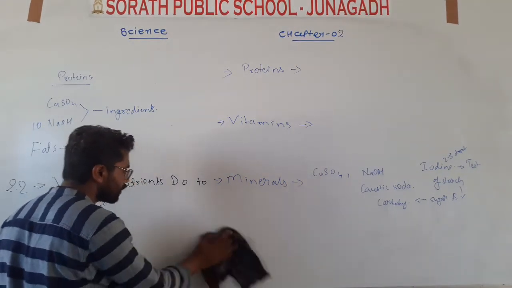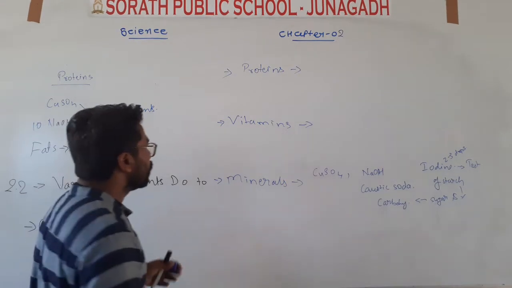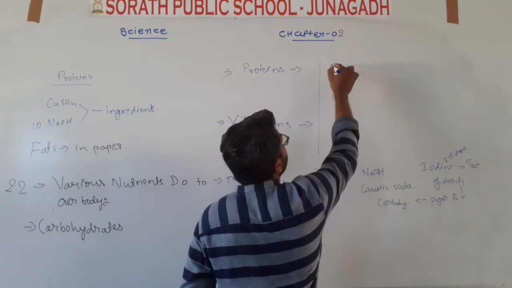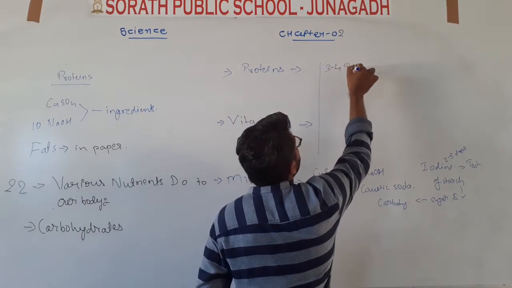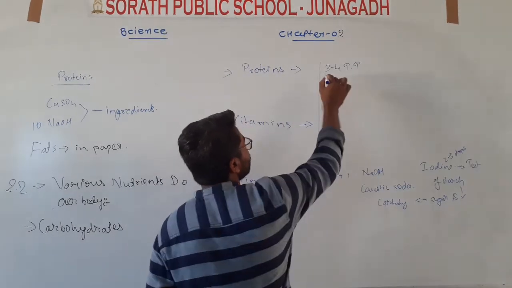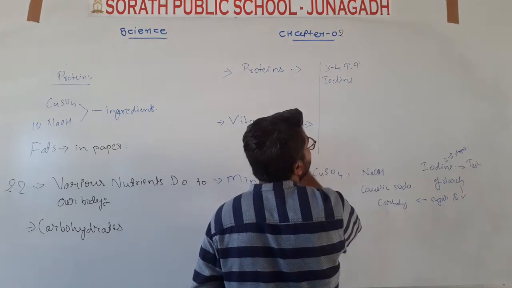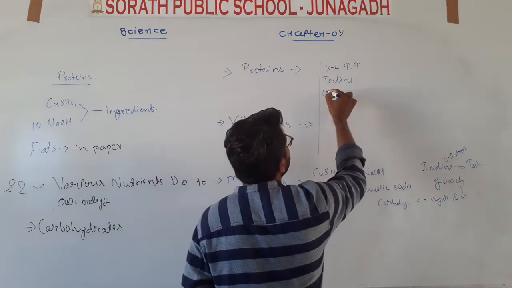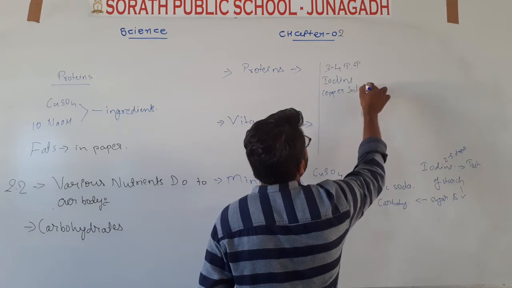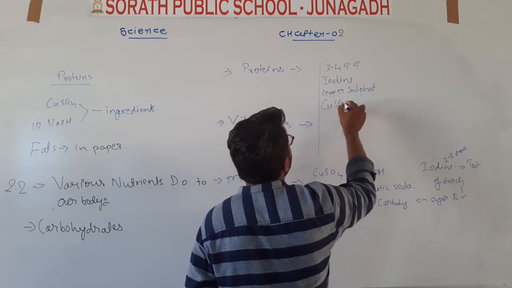First of all, you have to take 3 to 4 test tubes. Then the next one is iodine. Then the third one is copper sulfate, its formula is CuSO4.